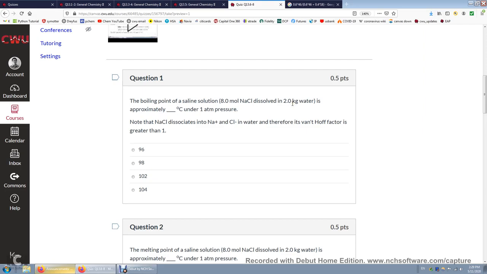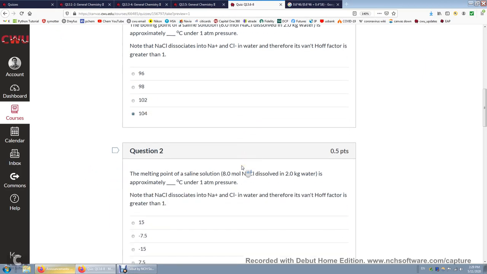So what we need to do is use this 8 times the constant for boiling point elevation. I think it's 0.512. So 8 times 0.5, that's 4 degrees. And it's boiling point elevation. So the result is 104 degrees Celsius.